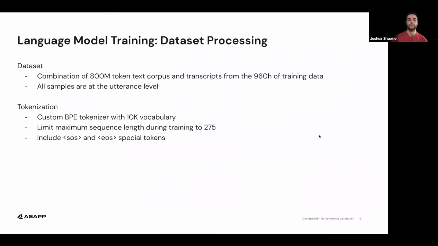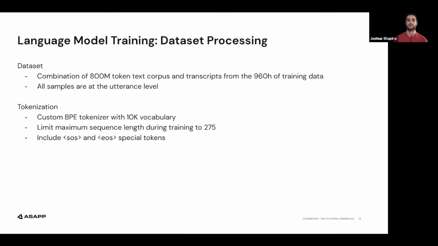We construct our dataset for language modeling by combining the normalized text corpus of 800 million words with the transcripts from the 960 hours of training data, resulting in a final dataset of about 810 million words. When training our neural network models, we train at the utterance level. That is, the models do not leverage any context past sentence boundaries.